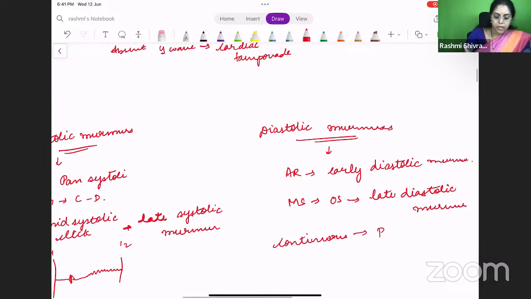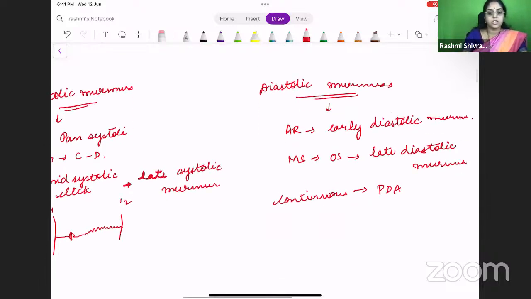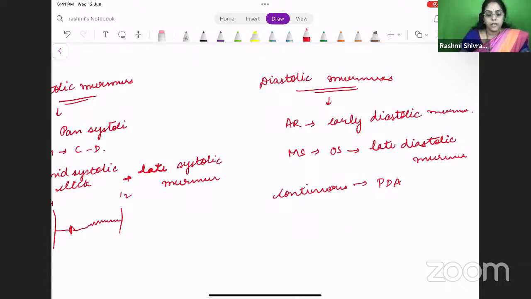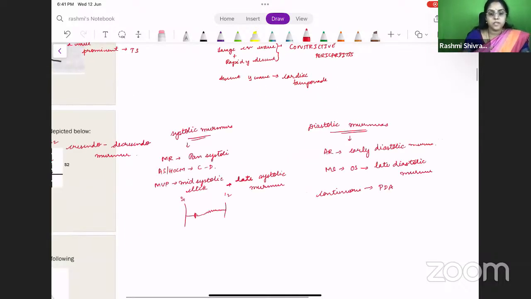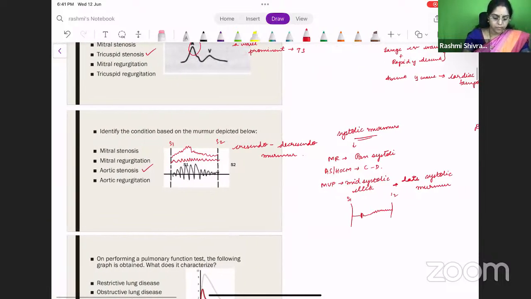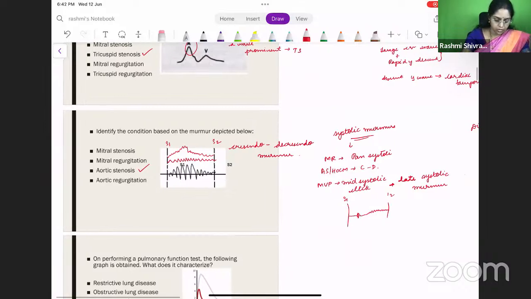Continuous murmur is seen in PDA, patent ductus arteriosus, right? So you've seen the systolic murmurs and how the murmurs present, as well as the systolic, diastolic, and the continuous murmurs. Okay, so the answer to this question will be aortic stenosis.